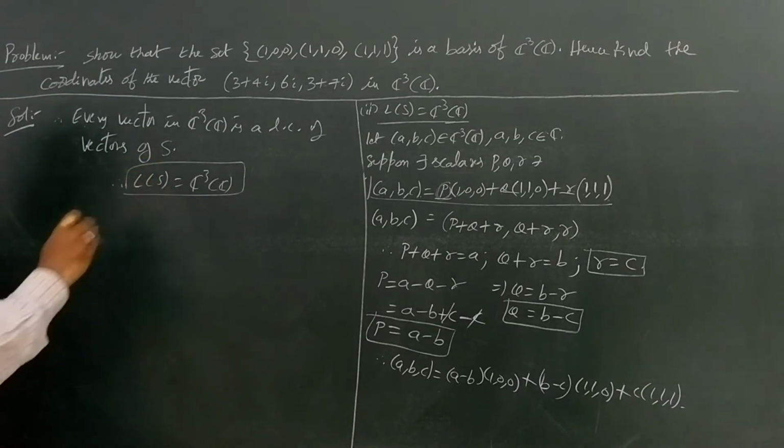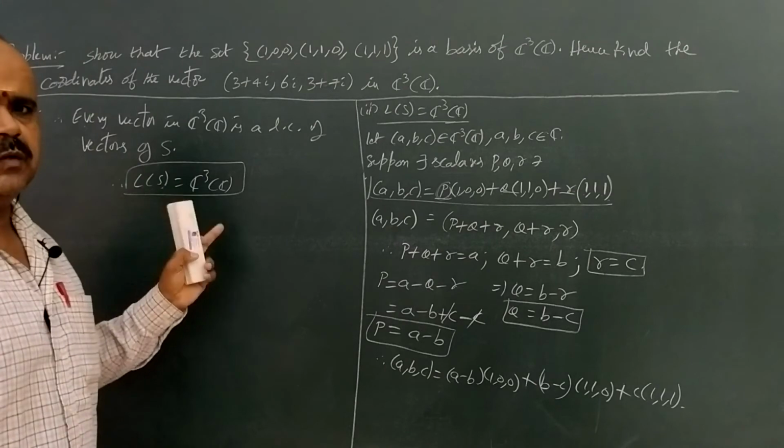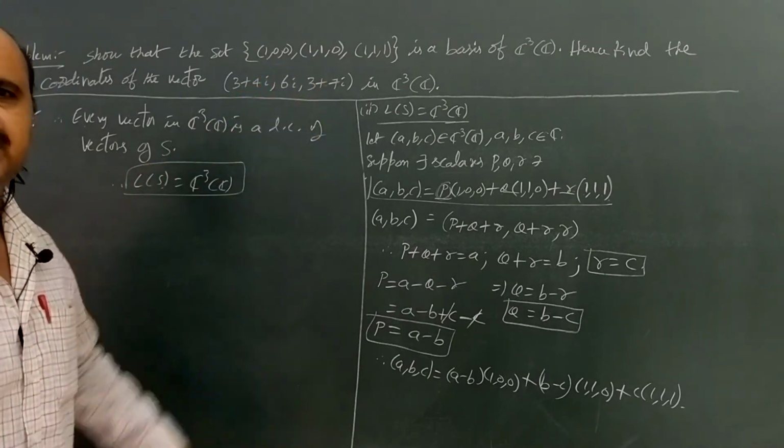We already proved S is linearly independent, and now we proved L of S equal to C cube. From these two, the set capital S is a basis.